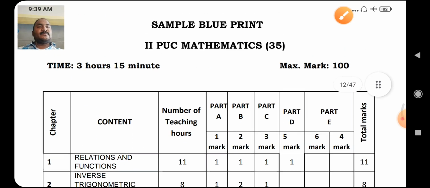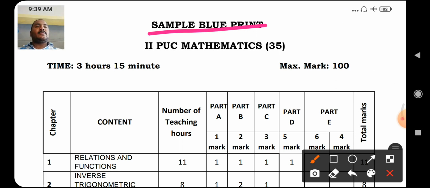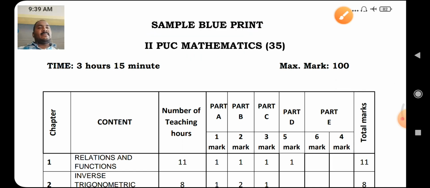Here this is our sample blueprint of second PUC mathematics. Okay,